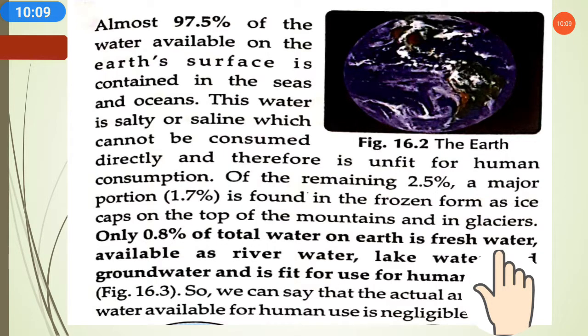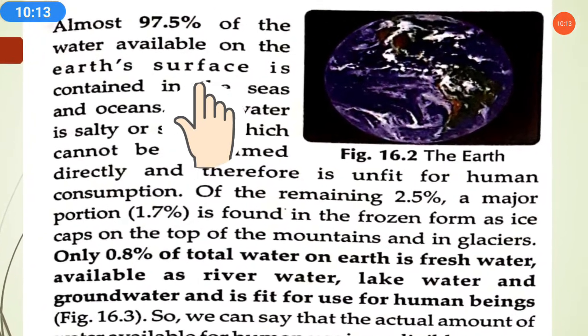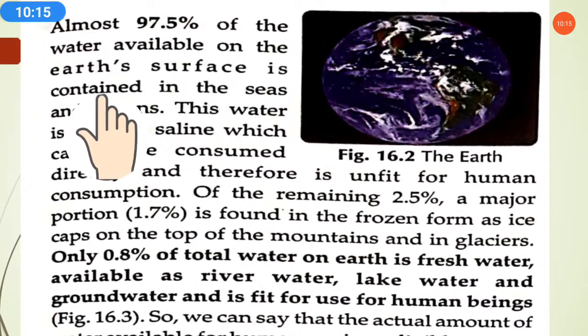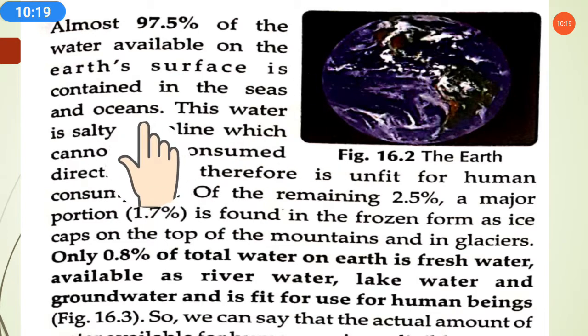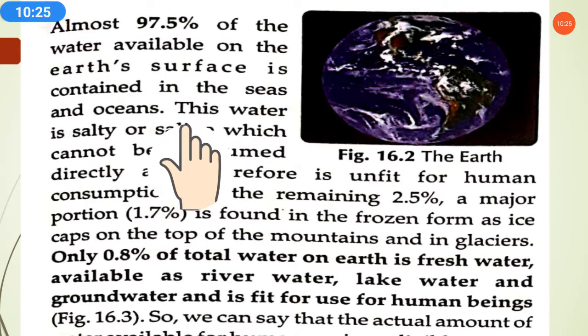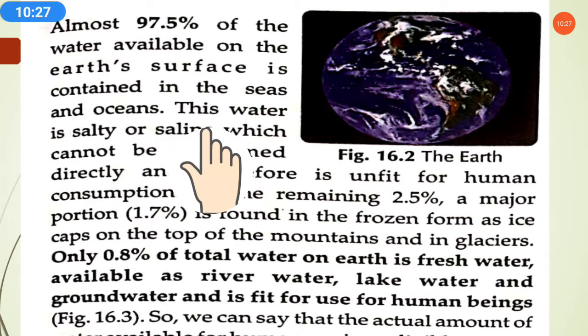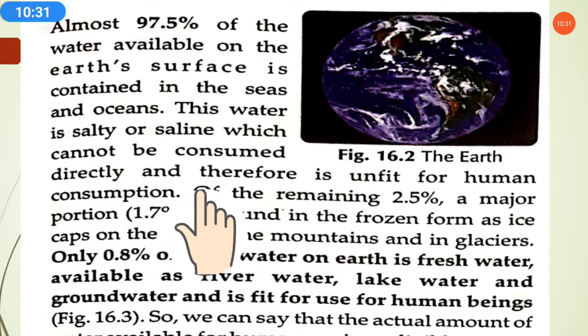Almost 97.5% of the water available on the earth's surface is contained in the seas and oceans. Means if we take our total as 100%, 97.5% of the water is available in seas and oceans. This water is salty or saline, because salt is present in it, so it cannot be consumed directly.